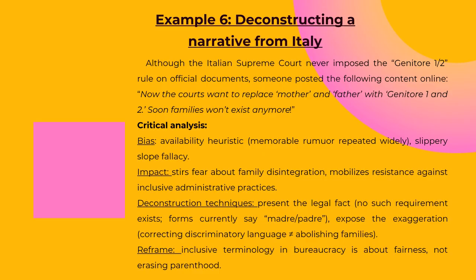In this case, the bias is availability heuristic, defined as a memorable rumor repeated widely. We also notice a slippery slope fallacy, and the impact is to stir fears about family disintegration and to mobilize resistance against inclusive administrative practices.